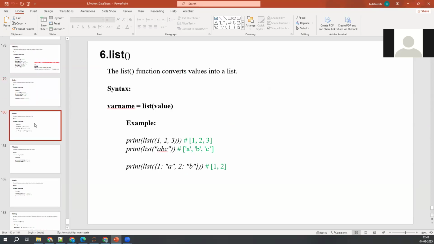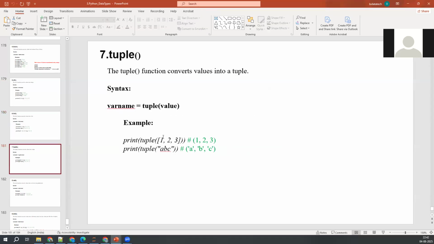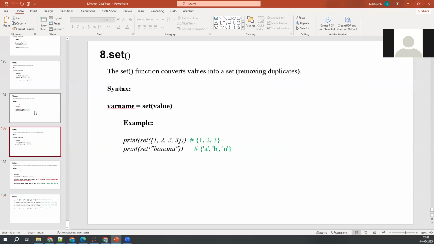So you can convert any values into list format as well. List of 'ABC' is going to create a list object here. Even a dictionary you can pass to the list function, and it is going to create a list of its keys. Even tuple we can use like this. Even set also we can use like this.